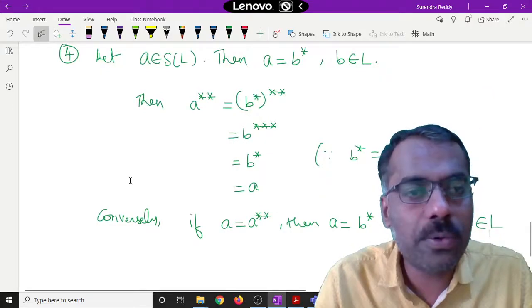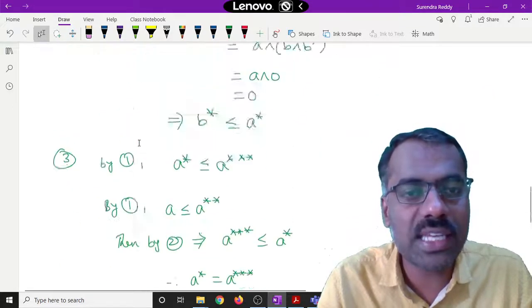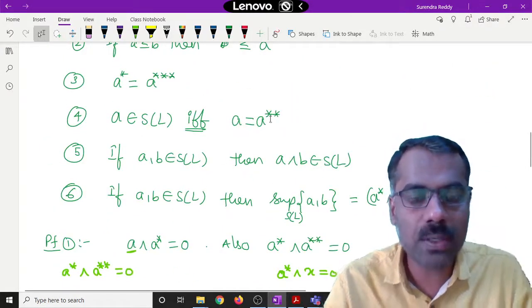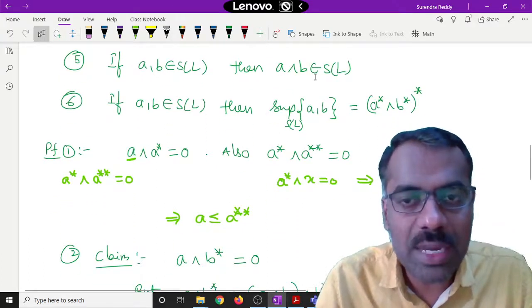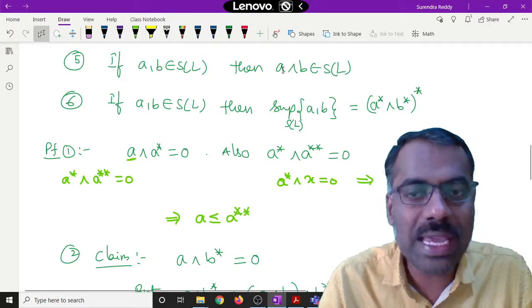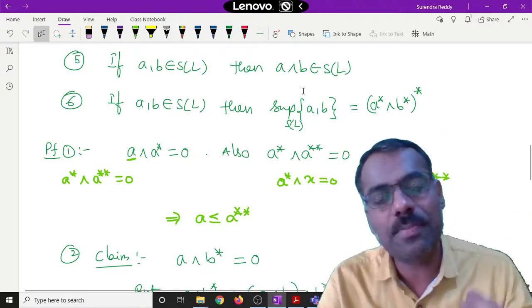So we have proved the fourth one also, that A is in S of L if and only if A is equal to A double star. Now the fifth one, we will prove that A meet B should be in S of L. What is meant by A? Some element is in S of L.